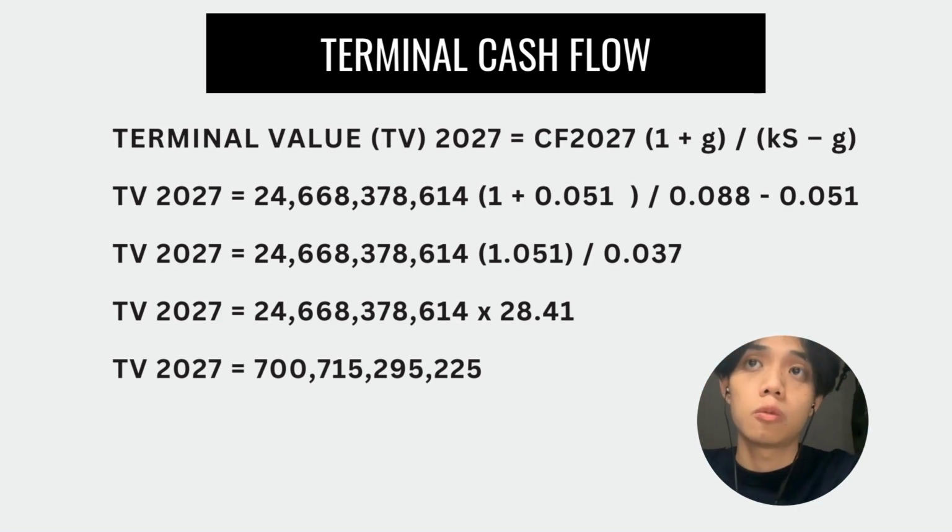So how do we get the terminal cash flow? We use the formula: cash flow for the targeted year times 1 plus g, divided by Ks minus g. The g is the growth rate, which is given as 5.1%, and Ks, which is the discount rate or required return, is 8.8%. By substituting these values, we get the projected terminal value of the company in 2027 of approximately 700.72 billion.